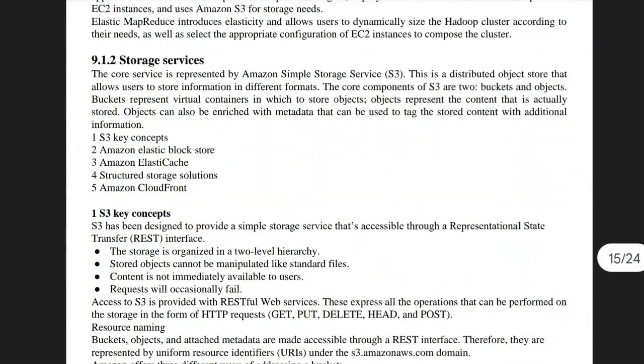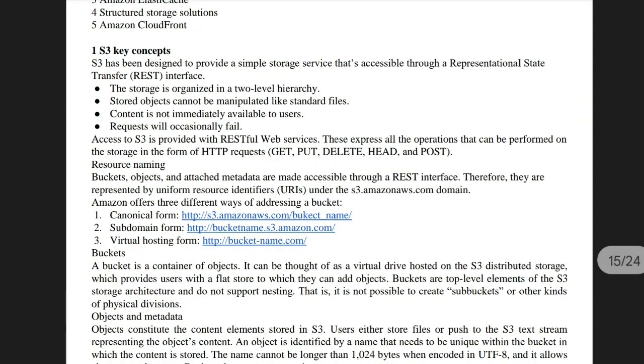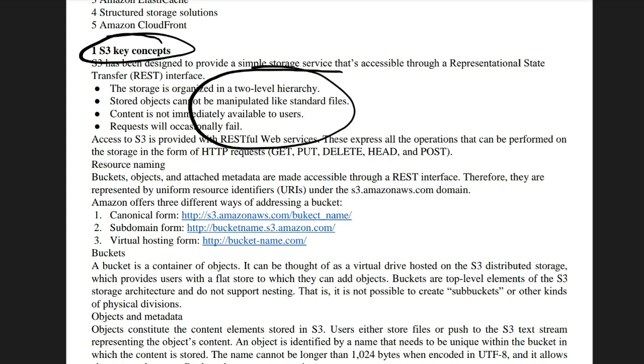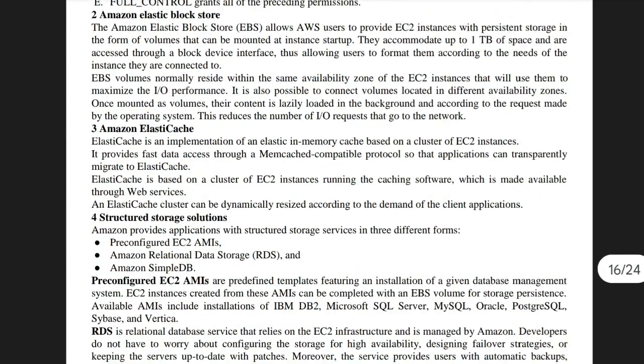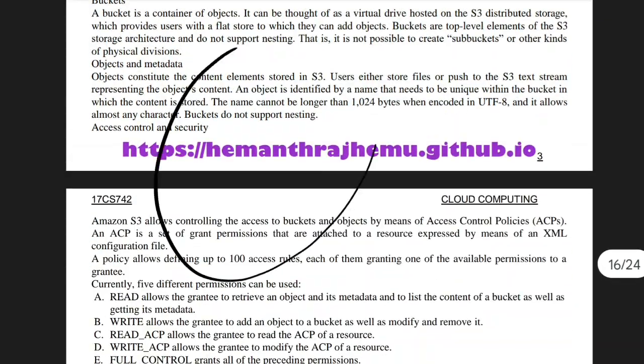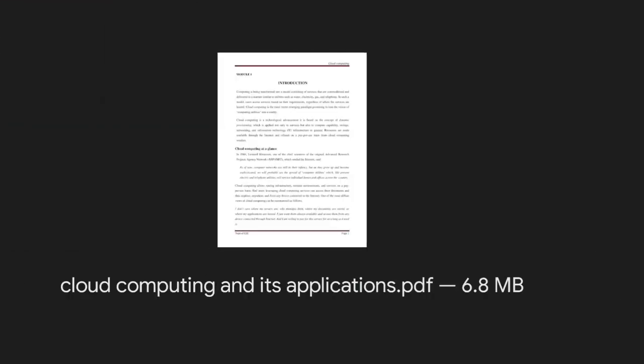As for page number 15, in Amazon, there it is specifically about the S3 key concepts, because sometimes they have asked about the S3 key concepts separately. For that you have to write a few points about what the S3 key concepts are and how you can use them in daily life for cloud computing. Some functions are available, you can go through them. So this is how you have to fetch the information and write the answers.